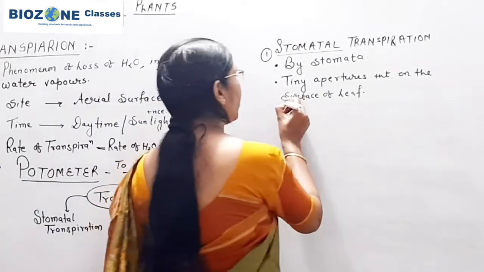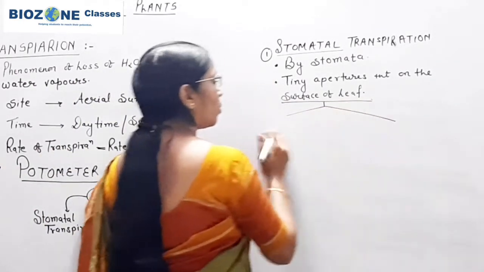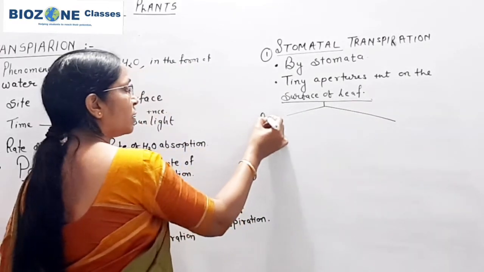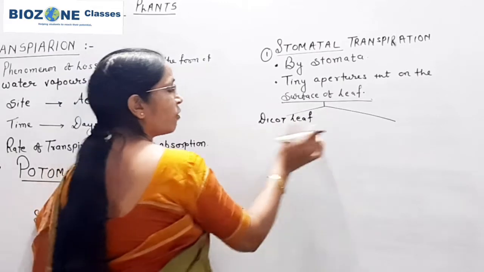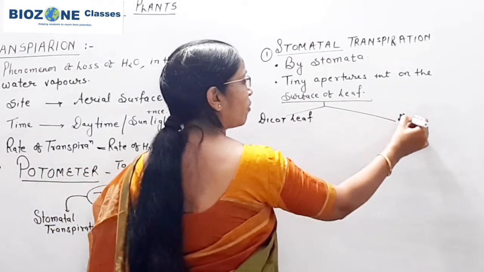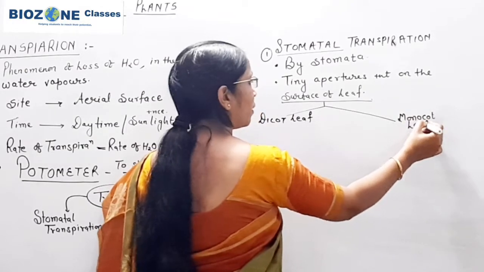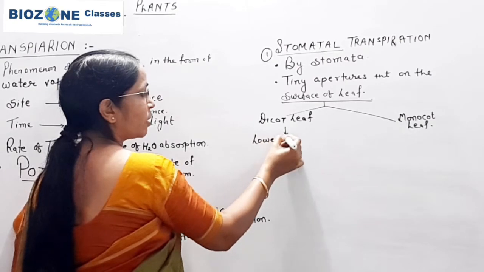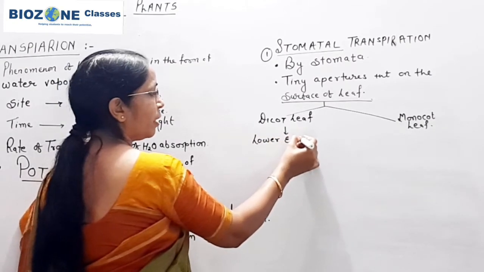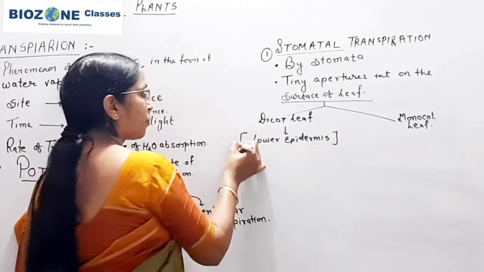When we use the term surface of leaf, we already know there are two types of plants, dicot and monocot. So surface of leaf means in the dicot leaf and in the monocot leaf. Remember very well, in the dicot leaf, the lower surface or lower epidermis shows the presence of stomata.